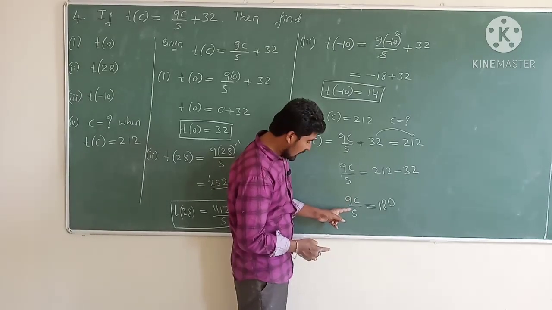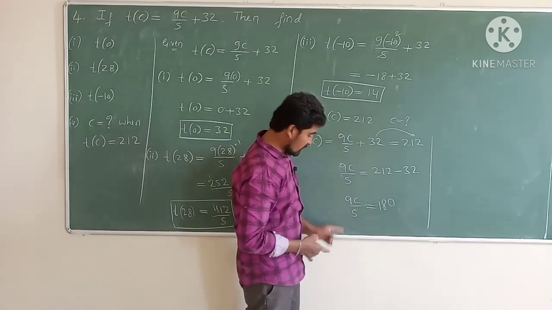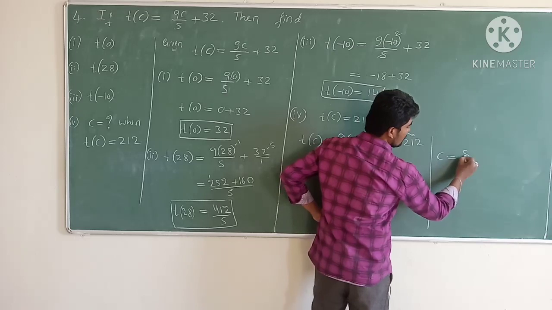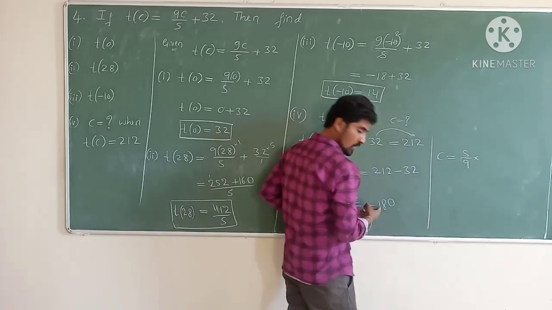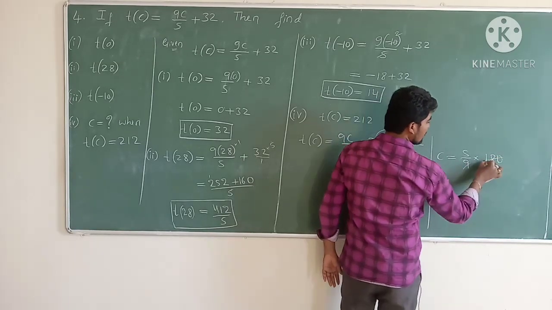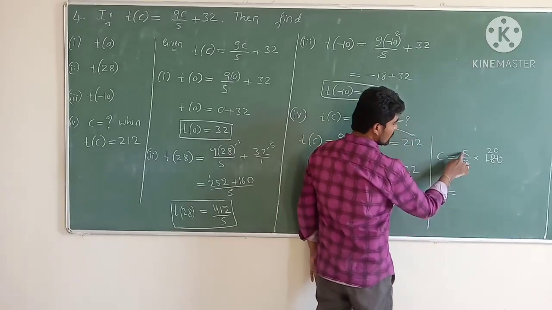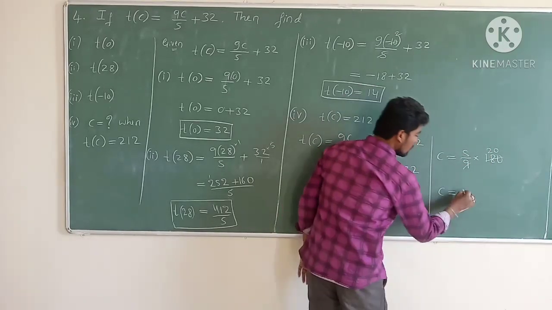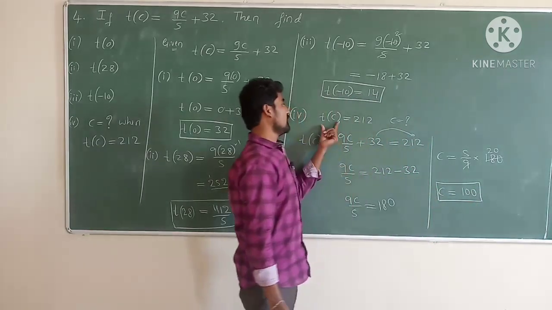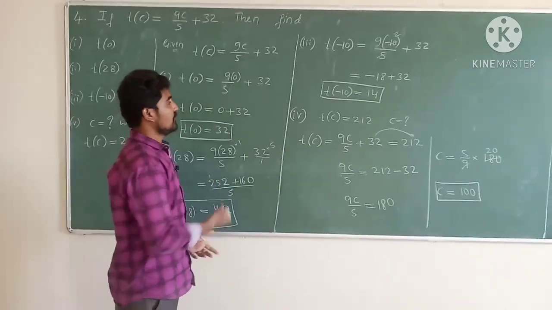Now what do we do? We shift this 9/5 to the other side. When this 9/5 is shifted to the other side, 9/5 becomes 5/9. Therefore C is equal to 5/9 into 1 8 0. So 9 ones are 9, 9 twos are 18, 0. Therefore the value of C is equal to 5 into 20, which is 100. Hence the value of C is equal to 100 when the value of t of C is equal to 212. I hope all of you understood. If possible, take a look.